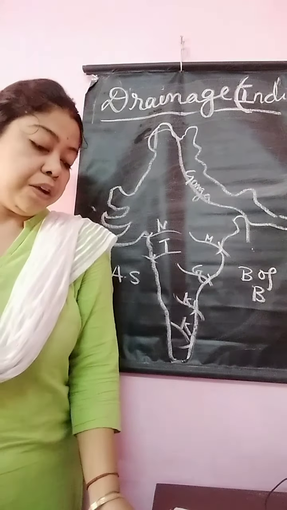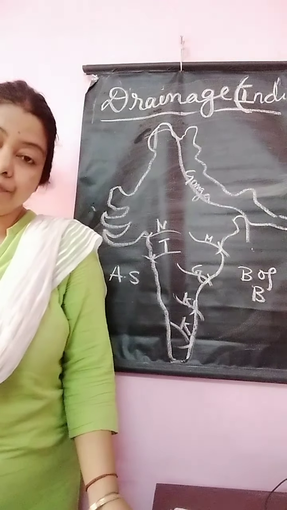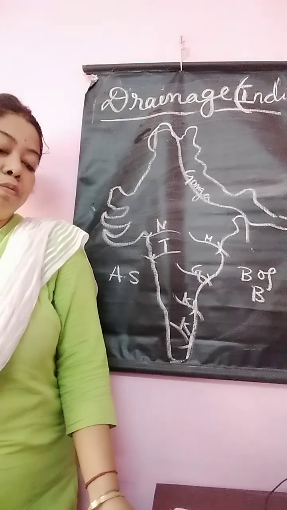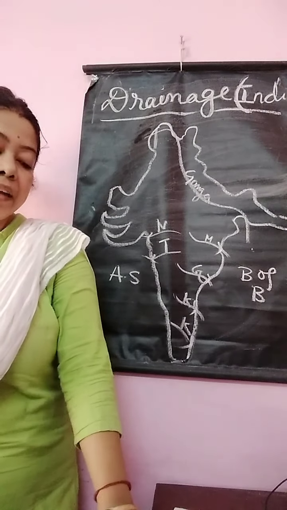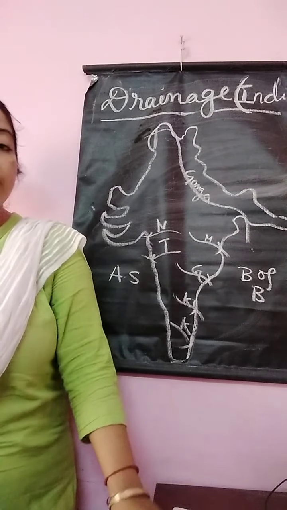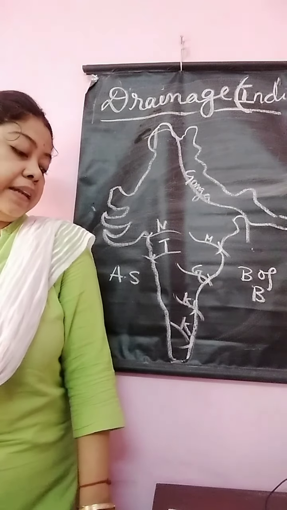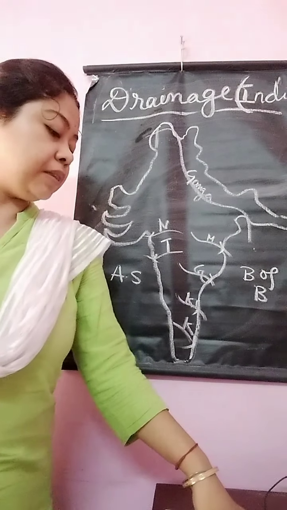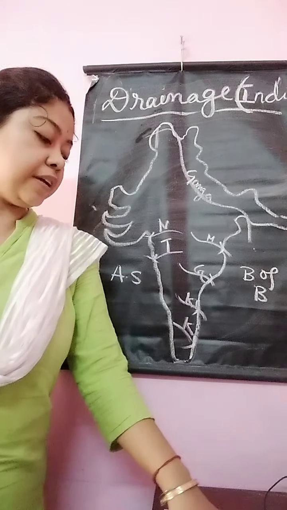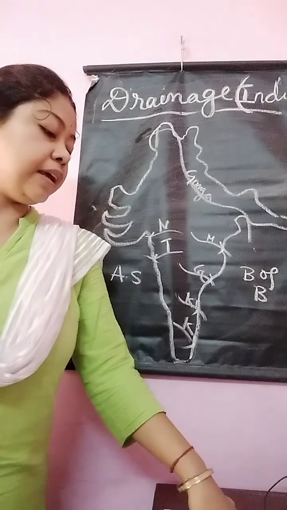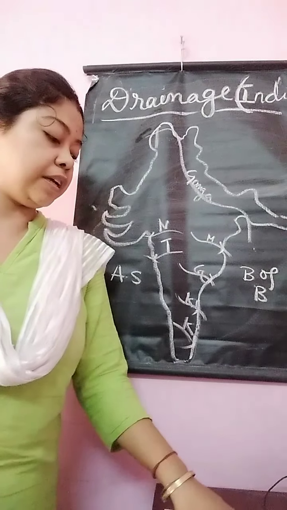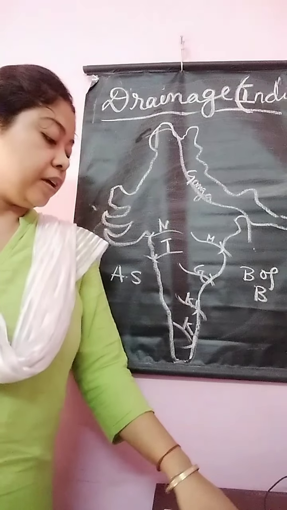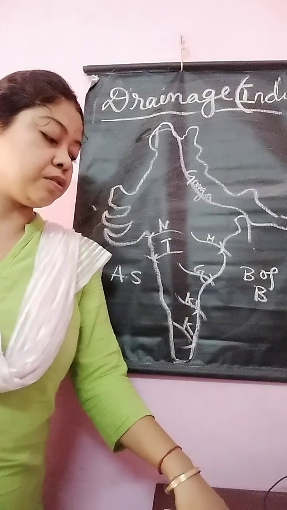Now we are going to the lakes of India. The lakes of India are divided into two parts. One is the Himalayan lakes and the other is the peninsular lakes or the lakes of the south. Himalayan lakes are Nainital, Sattal, Bhimtal. They are all freshwater lakes. Then Dal Lake, Wular Lake in Kashmir, freshwater lakes. Then Pangong Lake in Ladakh, it is a brackish water lake. Then Loktak, Manipur, freshwater lake.